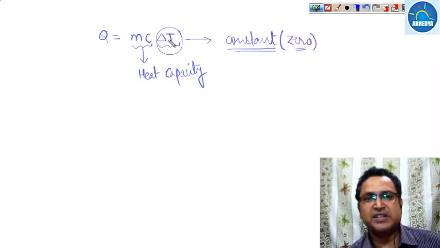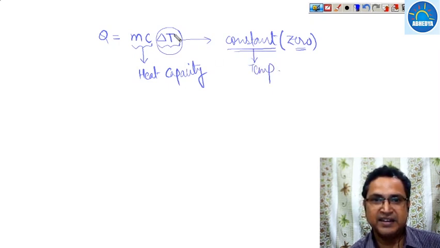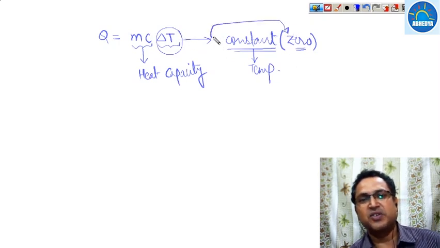It means the temperature is constant but the temperature difference is nearly equal to 0. The temperature is constant, and delta T, the temperature difference, becomes 0.